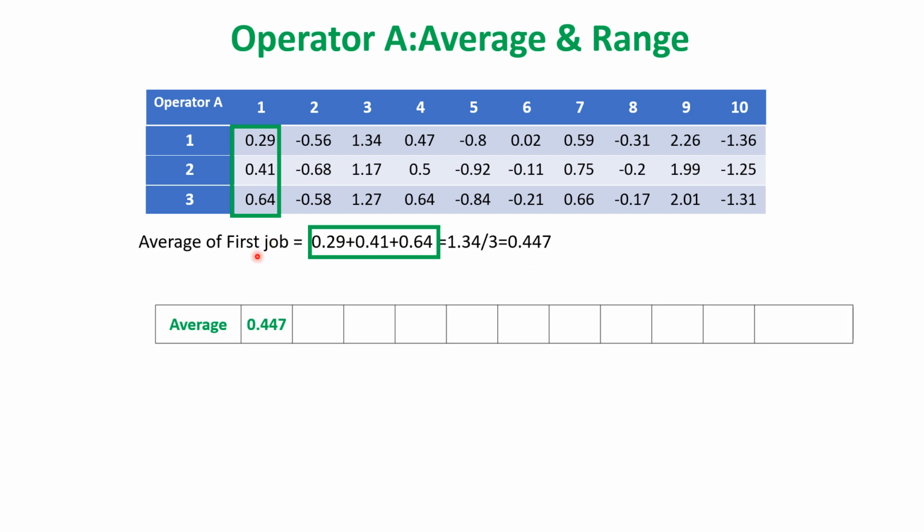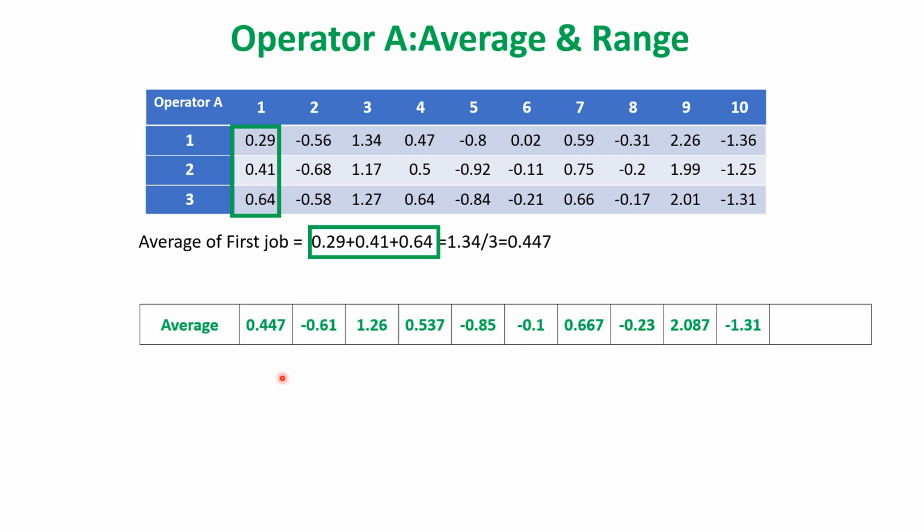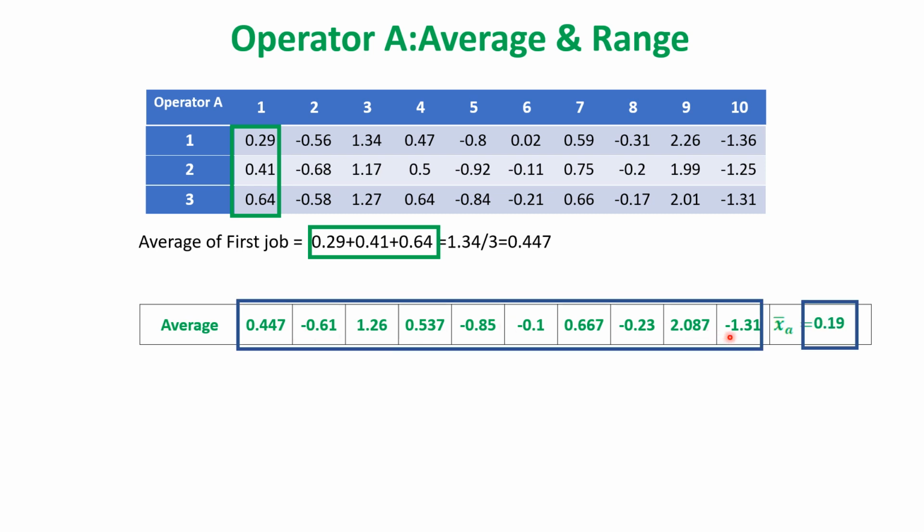The same thing is written here, and that is repeated for the second to 10th job. Then these are the averages for the 10 jobs for operator A. Again we can take the average of these, so that is how it will be calculated. All these are added together and divided by 10, and that will be 0.19.